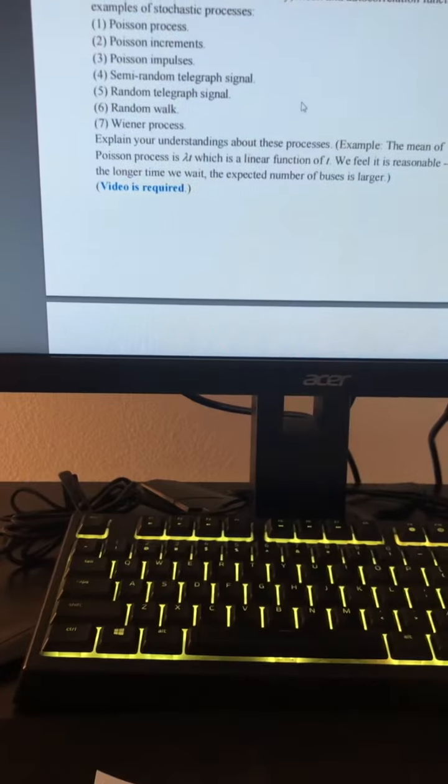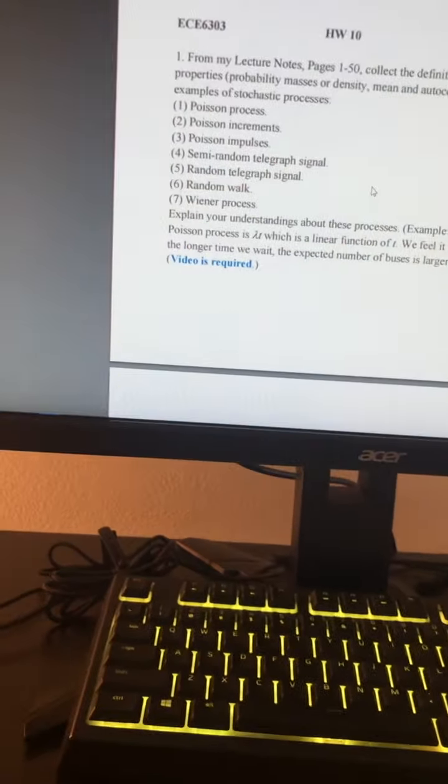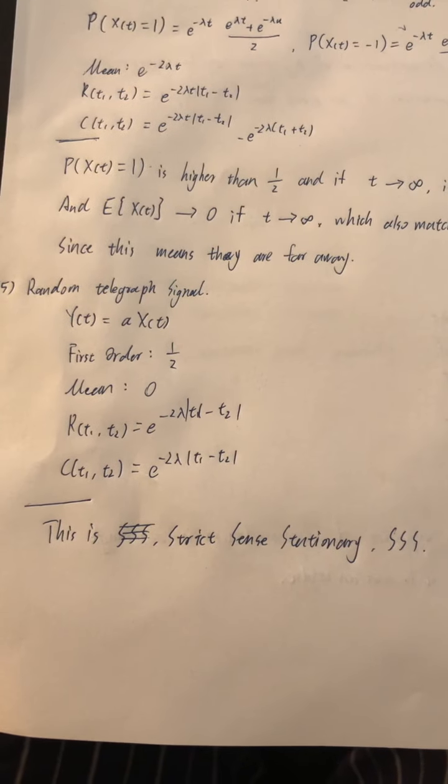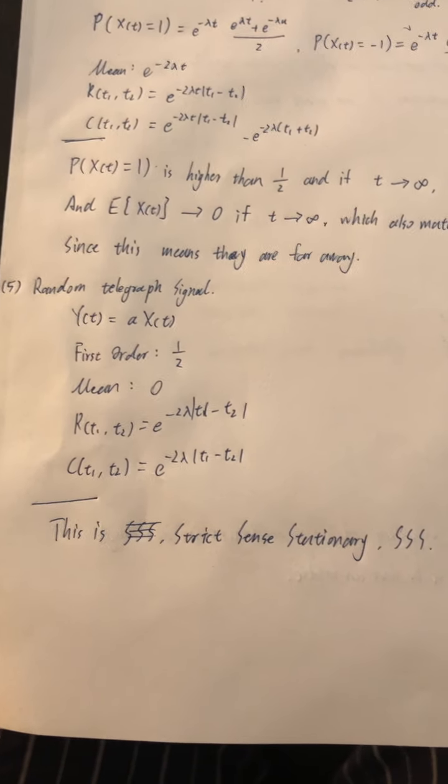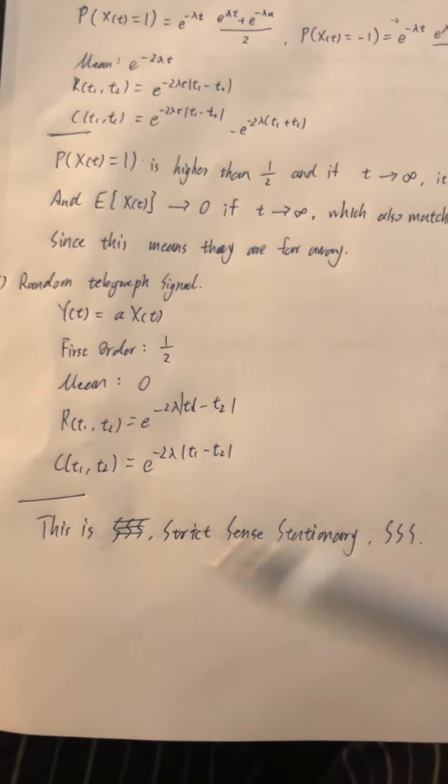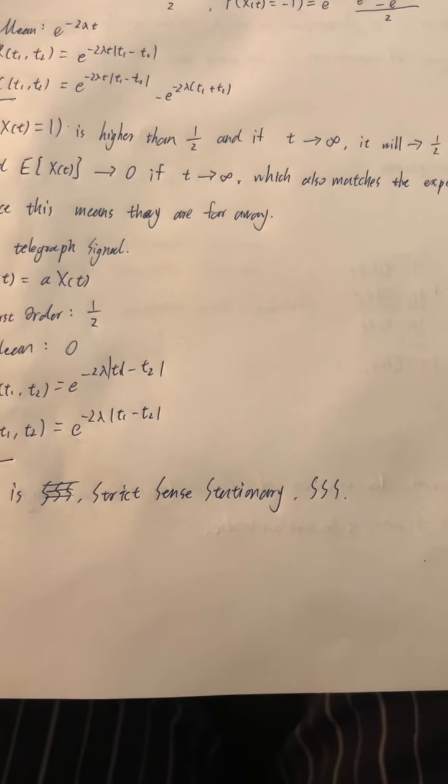And then for the fifth one, the random telegraph signal. It has these properties, like this one, and this is strict sense stationary.